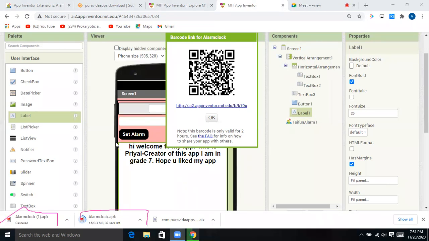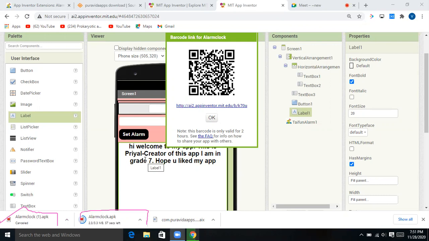So guys, what I have done is I have clicked on this link in my laptop, and you can see the APK file is downloading. It is downloading in a minute or two. It is a total of 3.3 MB APK file. But downloading your APK file is not necessary. You can also just download on your mobile the app that is MIT AI2 Companion. The link of the app I will share in the description box too, so no need to worry.